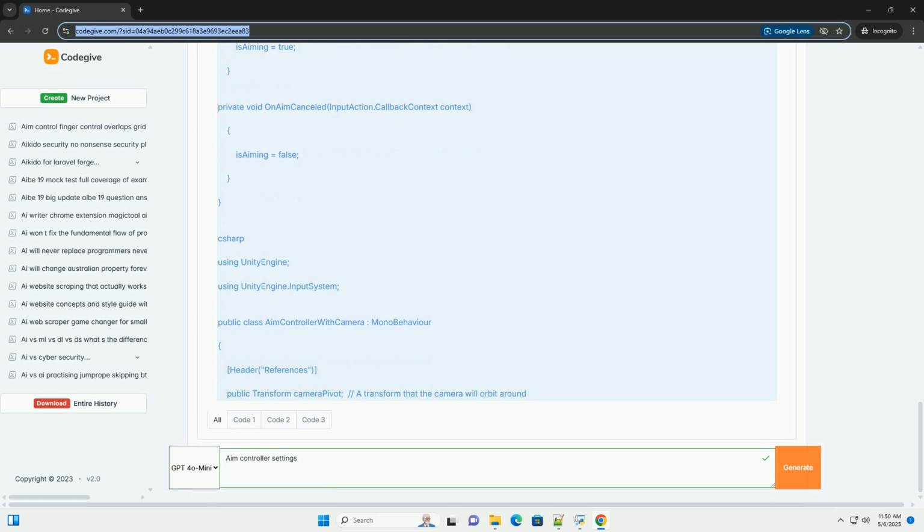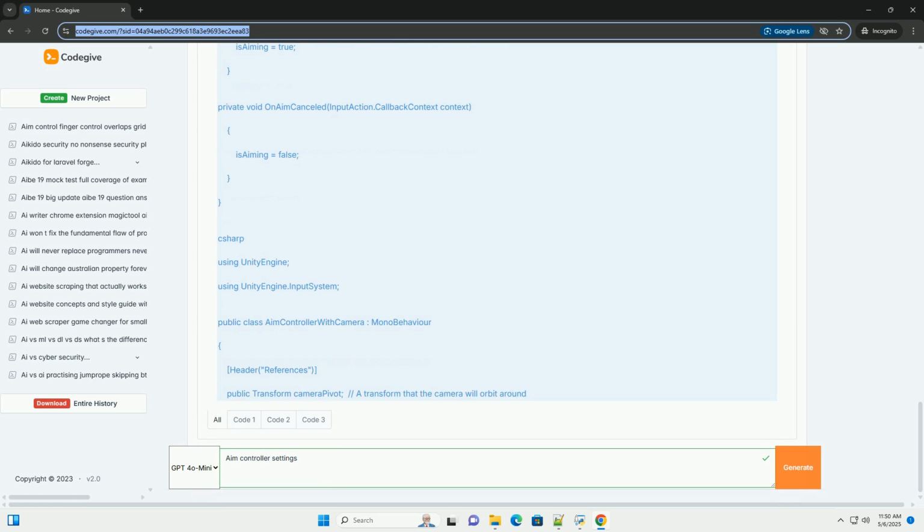Actions represent specific player actions within an action map, example move, jump, fire, aim. Each action can have multiple bindings. Bindings link an action to a specific input control, example the fire action might be bound to the left mouse button, the gamepad right trigger, or a specific key on the keyboard.